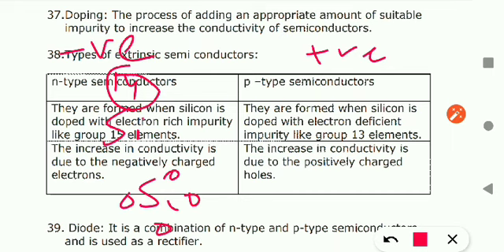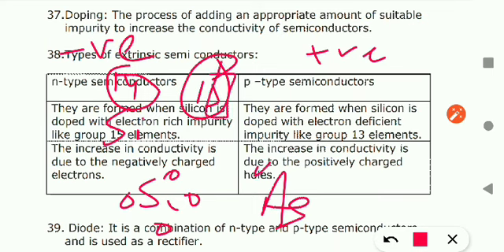So I am going to add some impurity, and the impurity is from group number 15. Any element which belongs to group number 15: nitrogen, phosphorus, arsenic, antimony and bismuth. Okay, so I am introducing arsenic. An element of group 15 has 5 electrons. So 1, 2, 3, 4, 5.